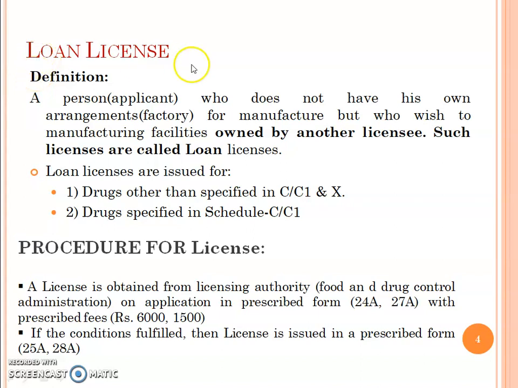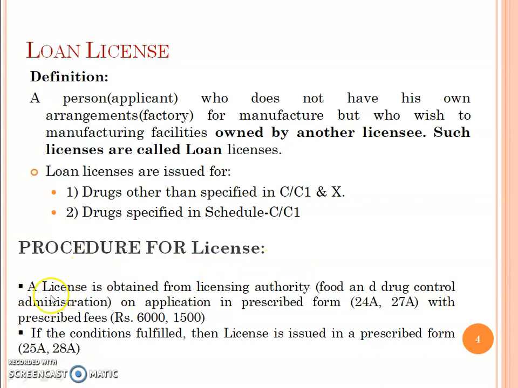So, loan licensing. A loan license is for an applicant who does not have his own arrangement or factory for manufacture but who wishes to use the manufacturing facility owned by another licensee. Such licenses are called loan licenses. Loan licenses are issued for drugs other than those specified in Schedule C, C1 and Schedule X.